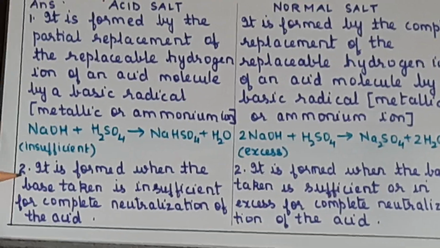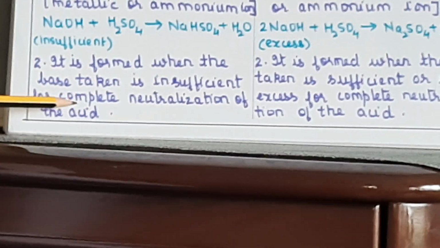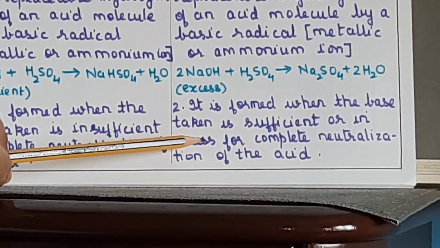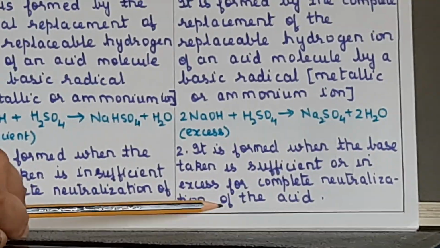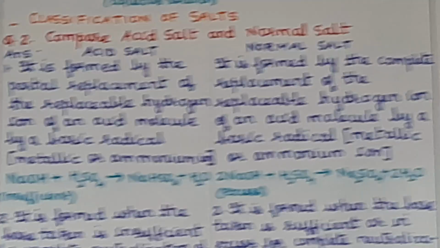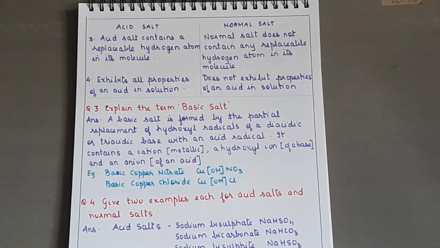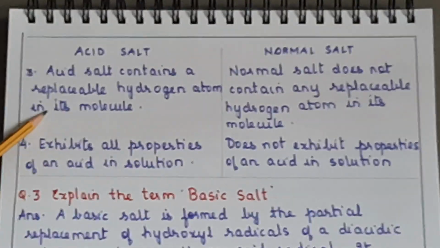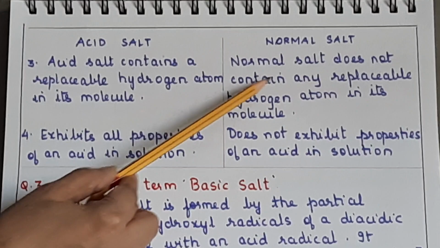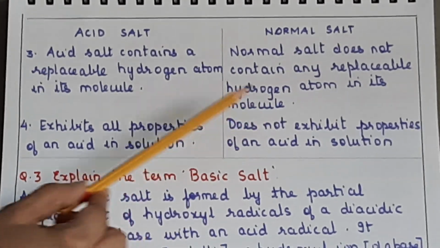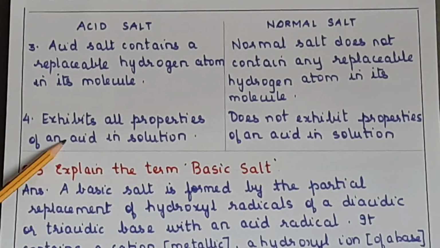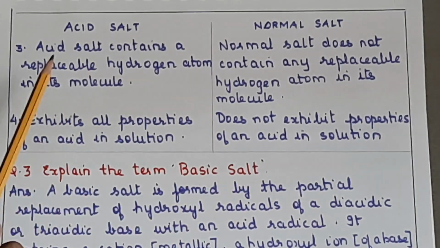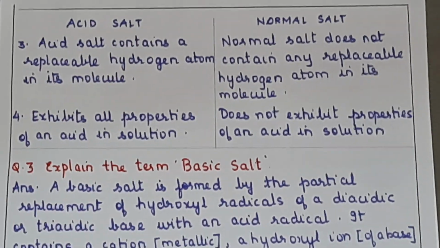Okay. Second point, it is formed when the base taken is insufficient for complete neutralization of the acid. It is formed when the base taken is sufficient or in excess for the complete neutralization of the acid. Okay. We will have a look at the next part now. Okay, the third point, continuing with the differences. Acid salt contains a replaceable hydrogen atom in its molecule. Normal salt does not contain any replaceable hydrogen atom in its molecule. The acid salt exhibits all properties of an acid in solution, the normal salt does not exhibit properties of an acid in solution. Okay. So these were the differences between an acid salt and a normal salt, very important.